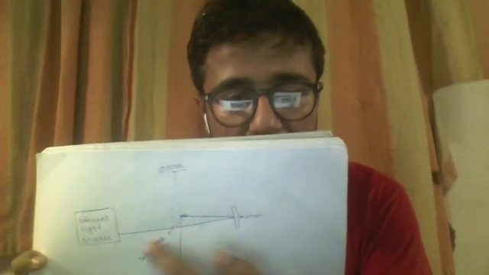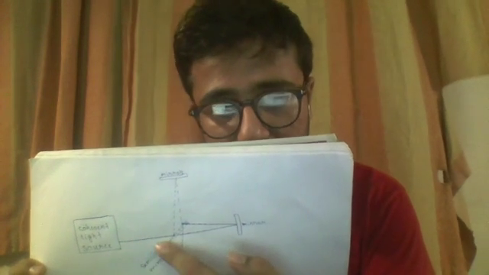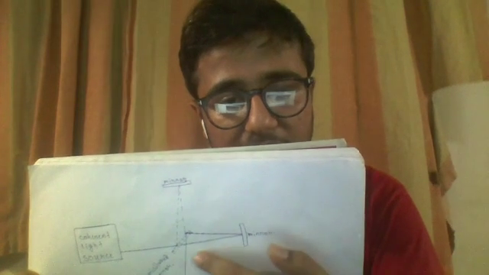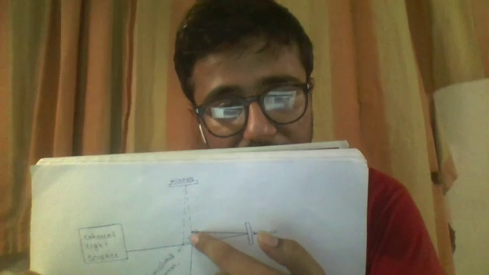We can see this experiment through a diagram. This is the coherent source of light. This is a semi-silvered mirror. So when the light wave is emitted from the source, it gets partially transmitted and partially reflected. The reflected light is again reflected by a mirror, and the transmitted light is reflected from this mirror,